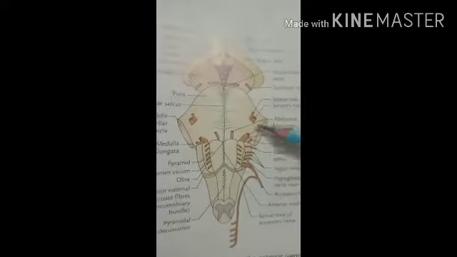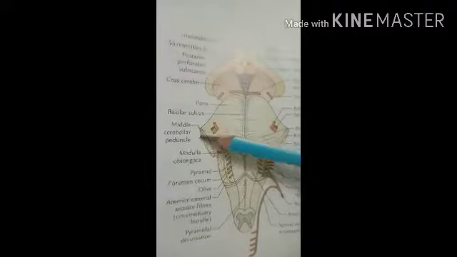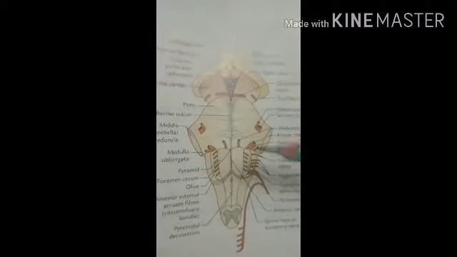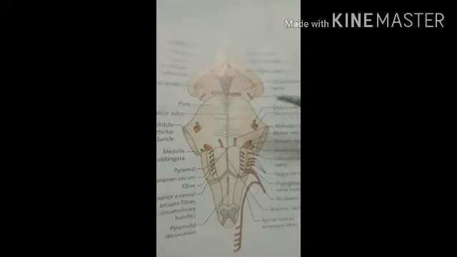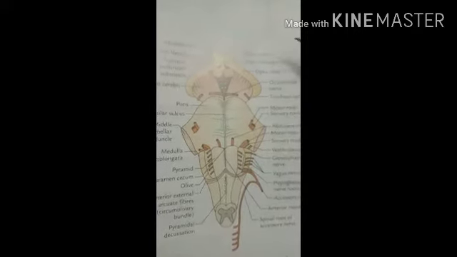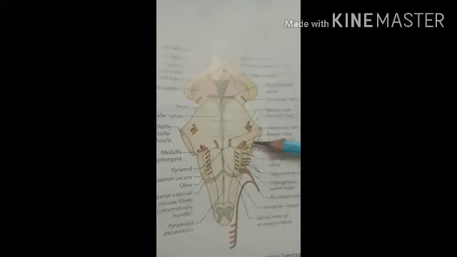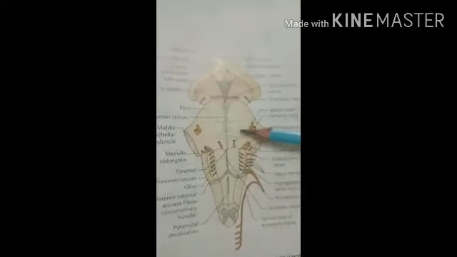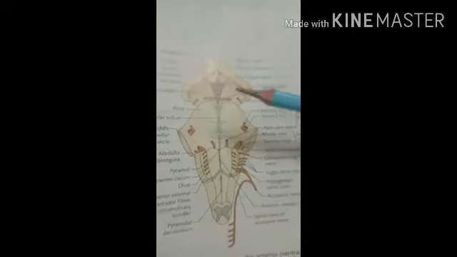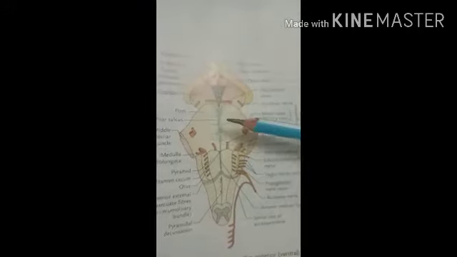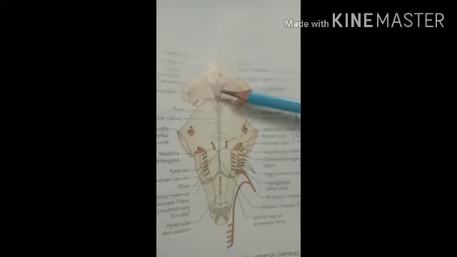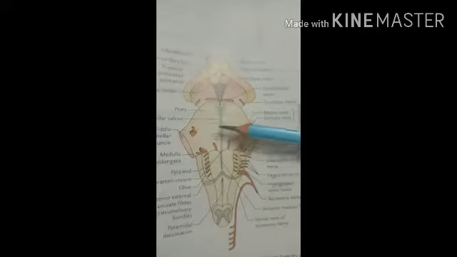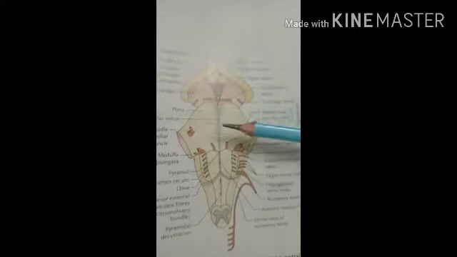Here you can see this rounded part, the middle cerebellar peduncle, with the cerebellum. So it again forms a bridge or connection between the cerebellum and the pons by the middle cerebellar peduncle. That is also called the pons, meaning the bridge. And you know the brainstem consists of the midbrain, pons and the medulla oblongata. So the pons is one part of the brainstem.